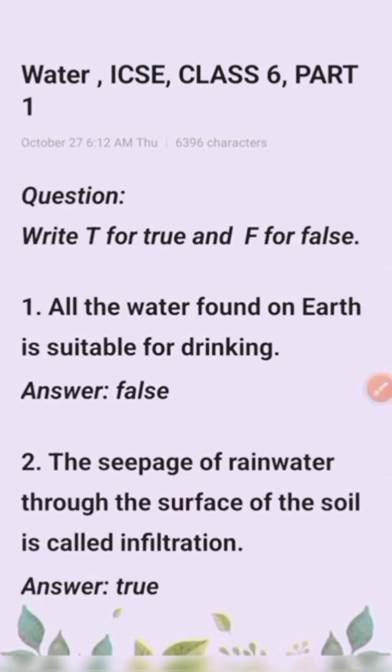Okay, write T for true and F for false. All the water found on earth is suitable for drinking. Answer, that is the statement is false. Next, the seepage of rainwater through the surface of the soil is called infiltration. That is the statement is true.